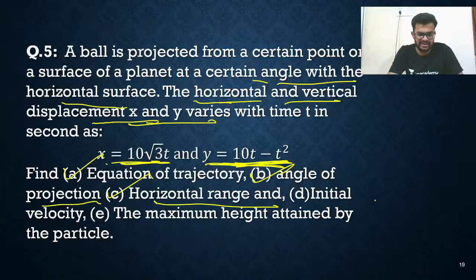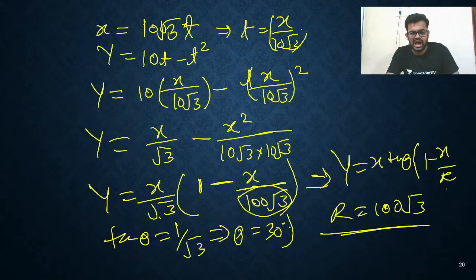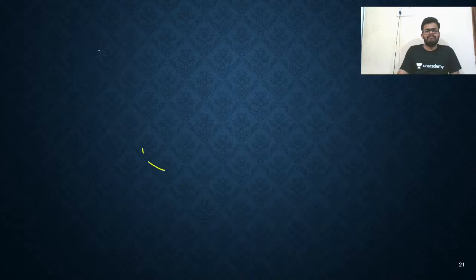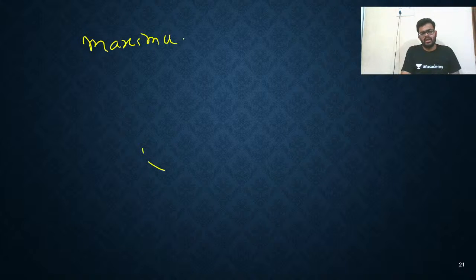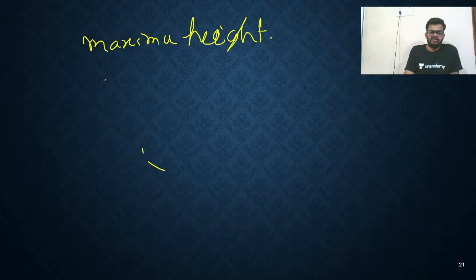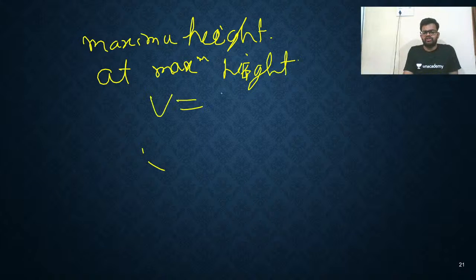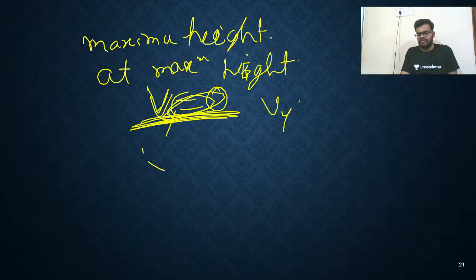Next, the maximum height attained by the particle. How to find the maximum height attained? Let us solve it. How to find maximum height? We will say at maximum height, velocity is always zero in the y direction. Vy is always zero.